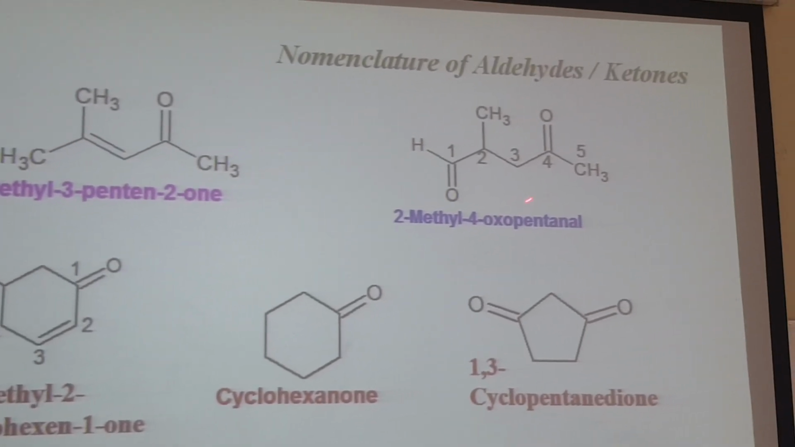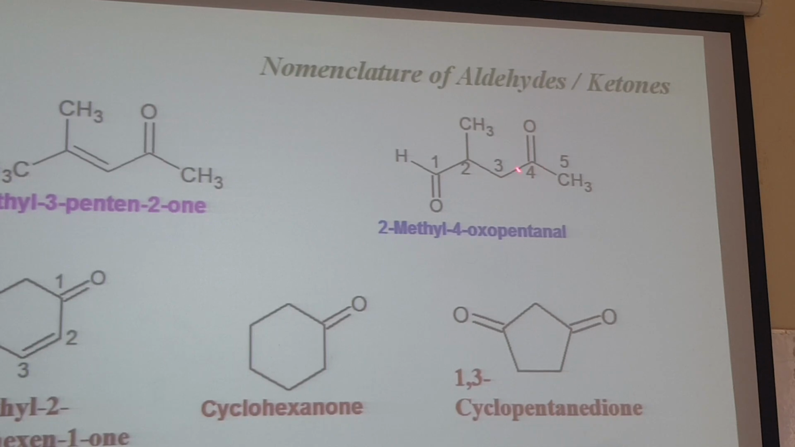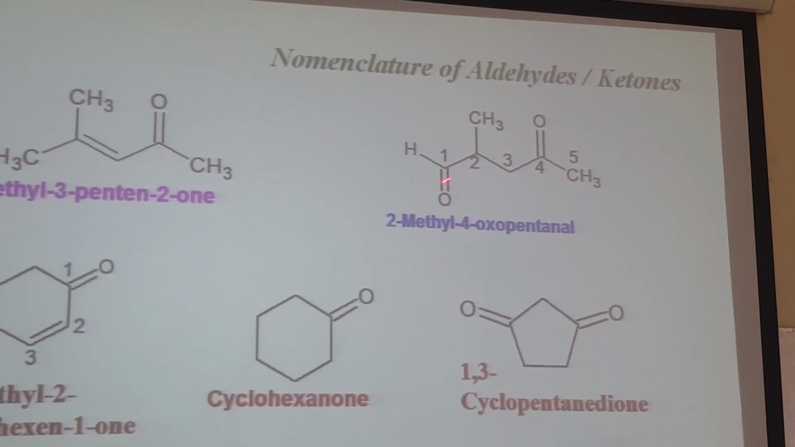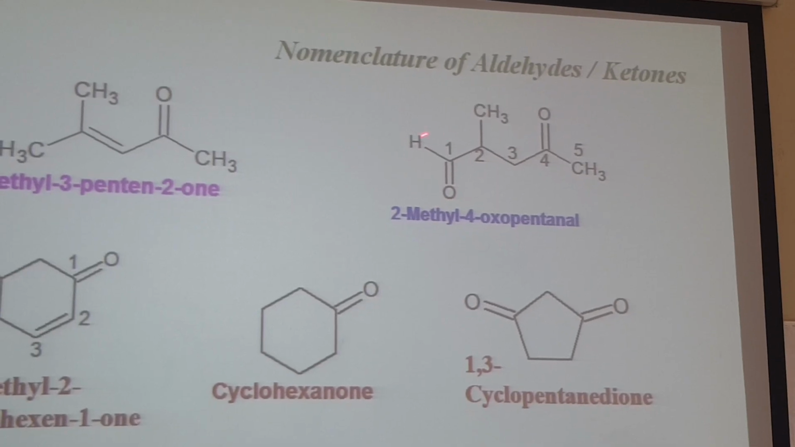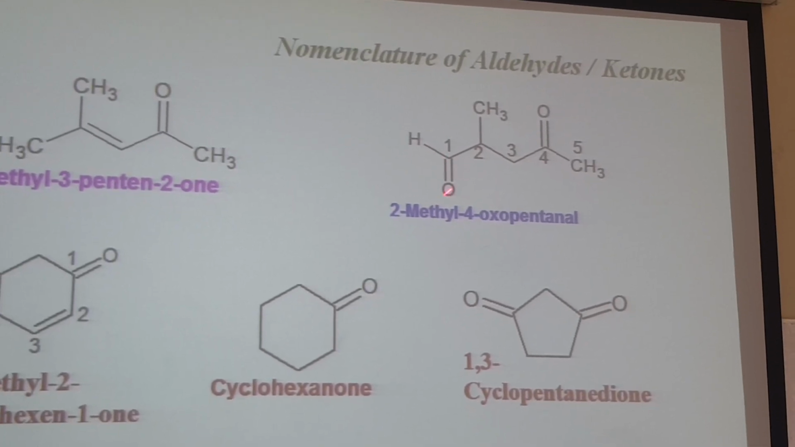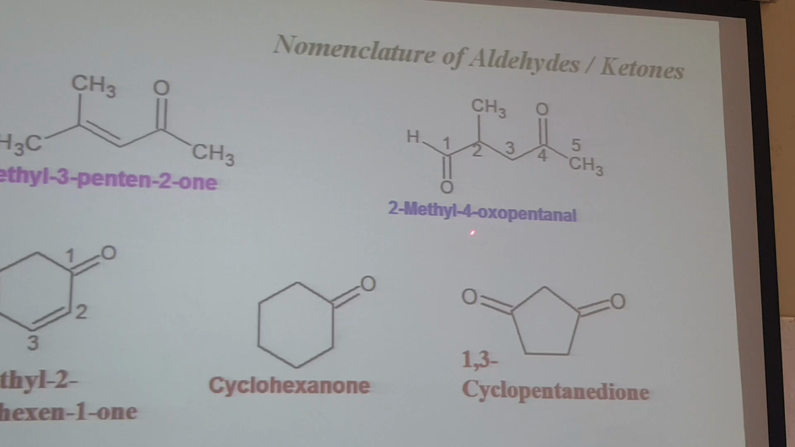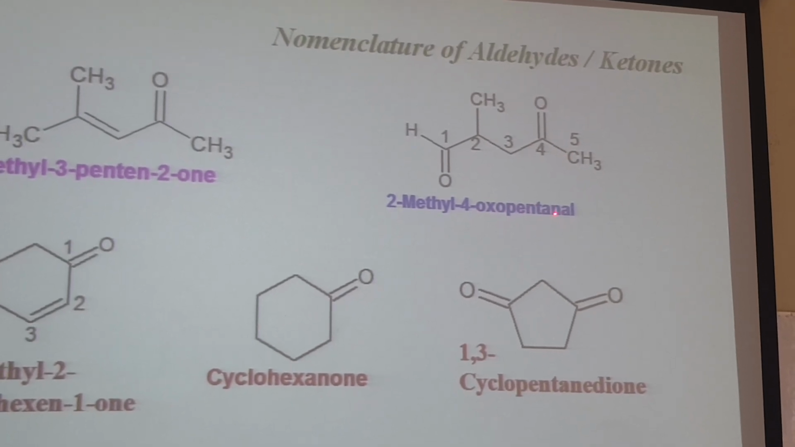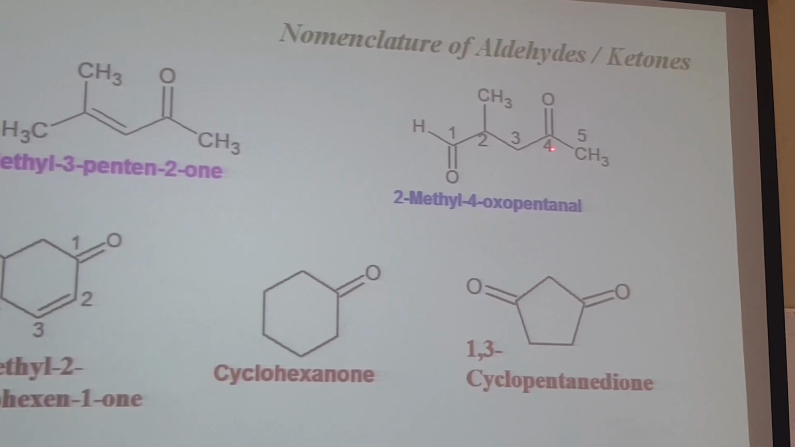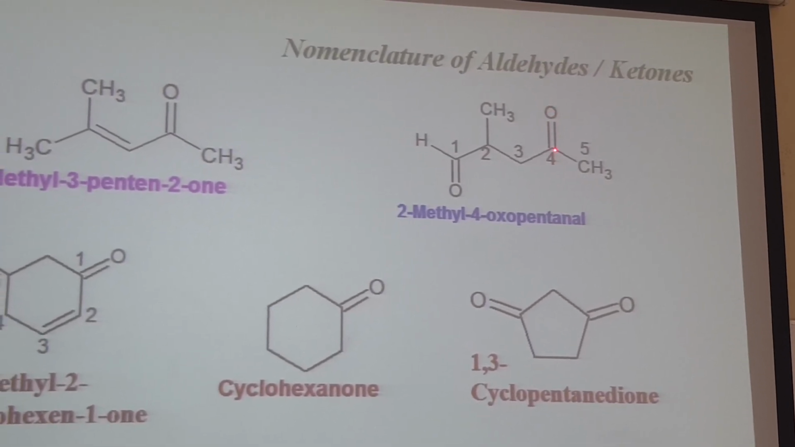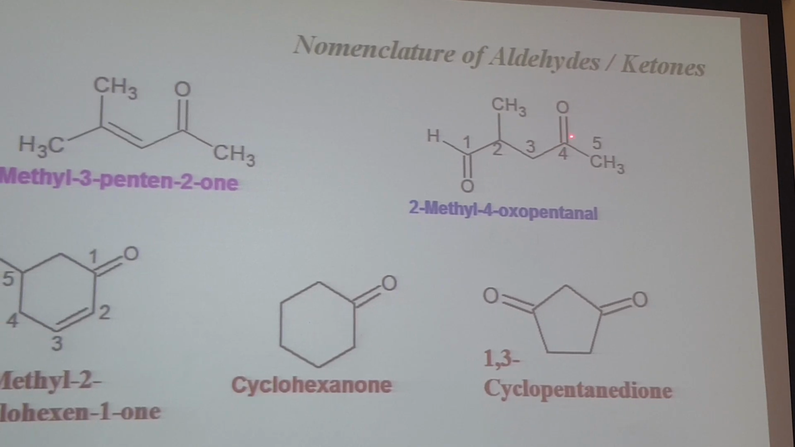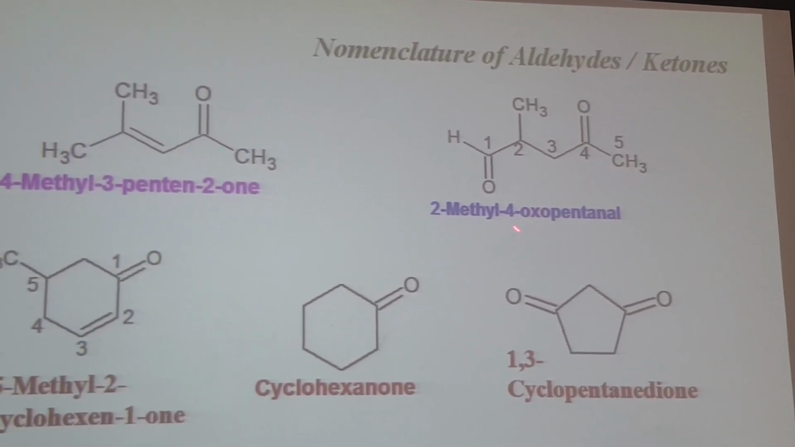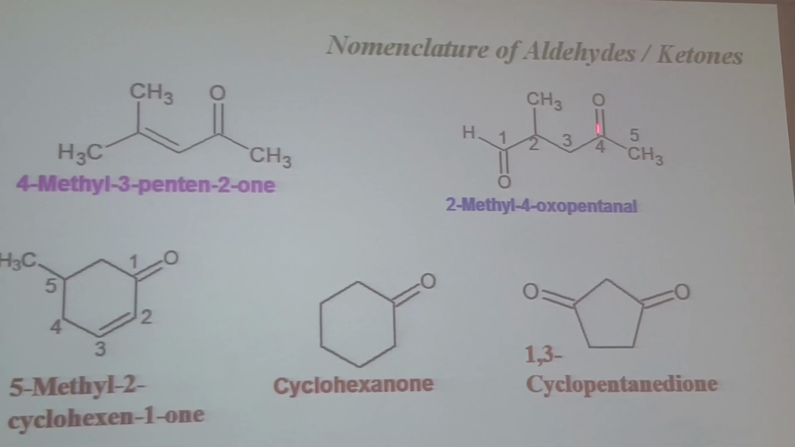Here we have a ketone group and an aldehyde group. When both these groups are present in the same molecule, priority goes to the aldehyde. So the name of this molecule is 2-methyl-4-oxopentanal. When this carbon is attached to oxygen as a ketone, we write 4-oxo. It shows that at carbon 4 we have a carbon double bond oxygen.